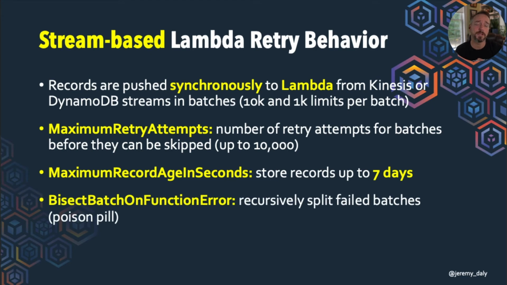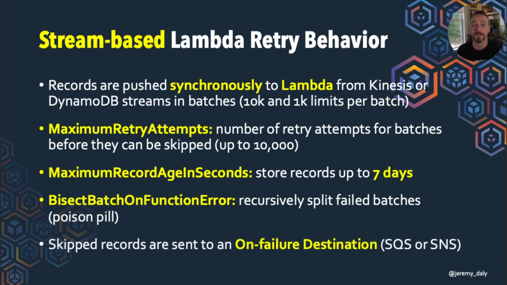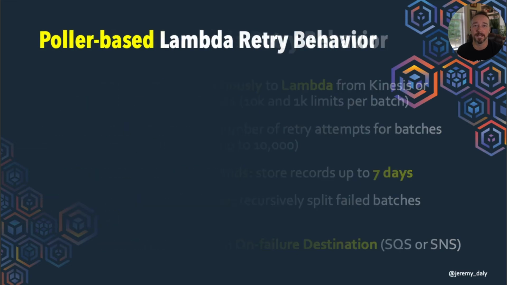There's a very cool feature called bisect batch on function error, which is for poison pills. If you have a bad message in there, this will split that batch into 2. If one of them succeeds, that gets processed. The other batch would keep getting split and split until it narrows down that message and is able to process the rest of it. Then all those skipped records are sent to the on-failure destination, which can be either SQS or SNS. And again, we'll talk about Lambda destinations.